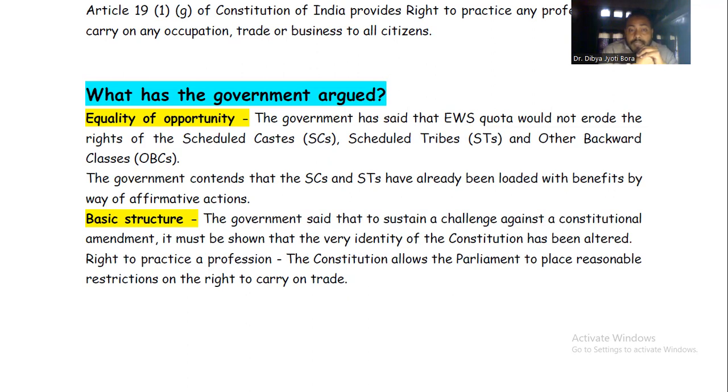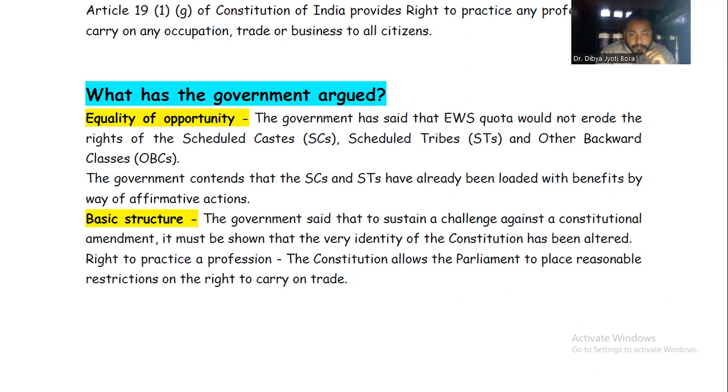Second, the basic structure is not broken, according to the government, because on the right to practice a profession, the Constitution already allows Parliament to place some kind of reasonable restriction on the right to carry on trade. So this is a kind of reasonable restriction, as per the government, through this particular amendment. So it is not breaking it, right?